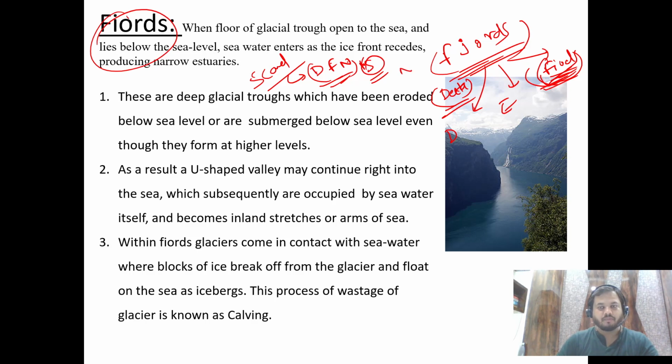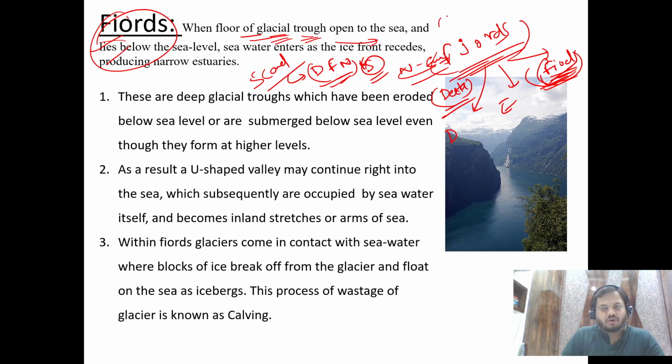In northern Europe. So this is a very common feature. Even if you open your atlas, you will have a page on the fjord. So it's good to know what it is. What happens is, when the floor of a glacial trough, the valley in which a glacier is flowing, opens to the sea.